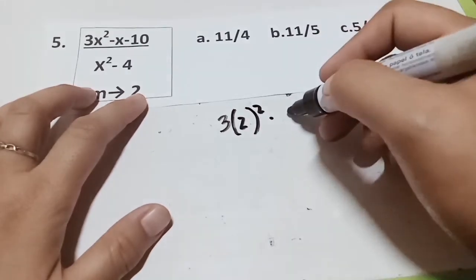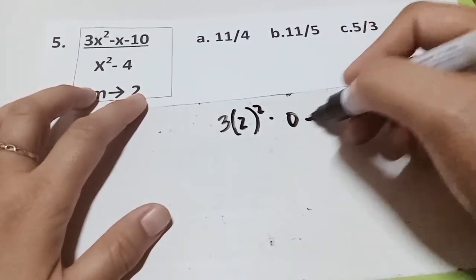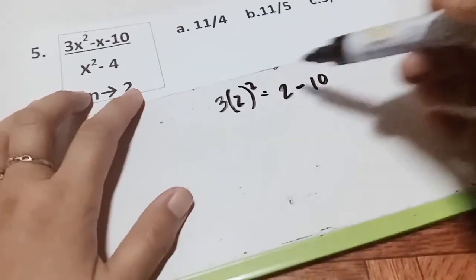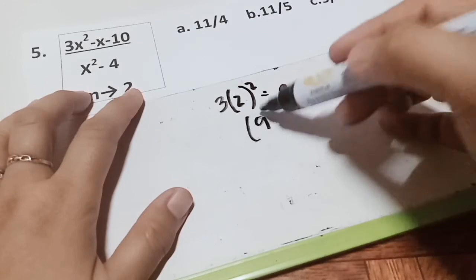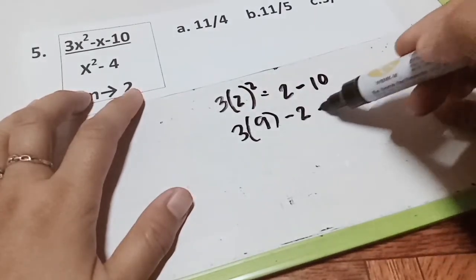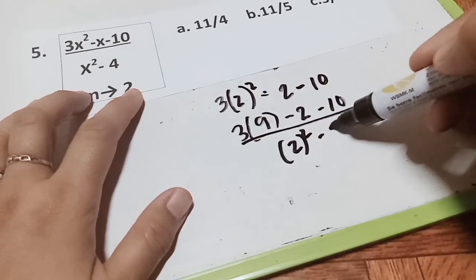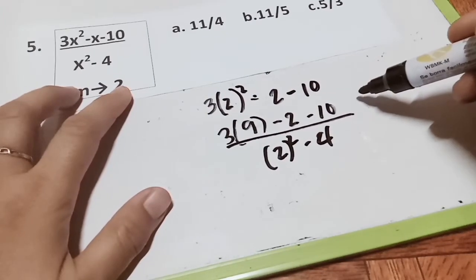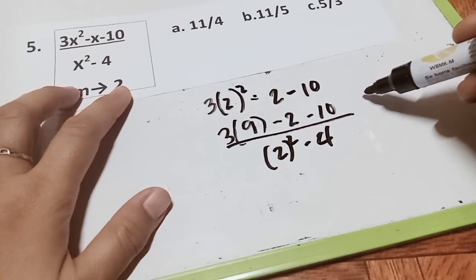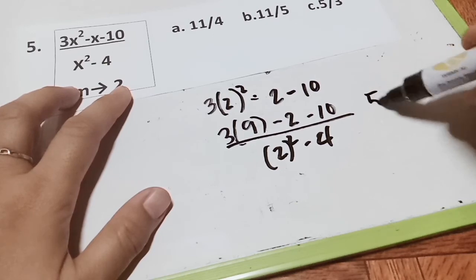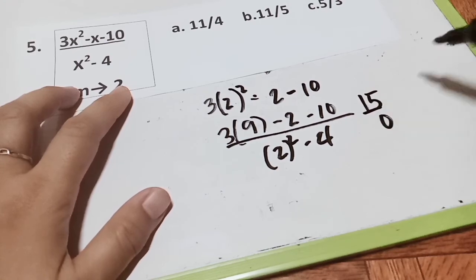It should not be 0. Okay, so let's try to substitute 2. So this will become 3 times 2 squared minus 2 minus 10, and then 2 squared minus 4. So 12 minus 2, this will be 10, minus 10. This will become 0 divided by 0.